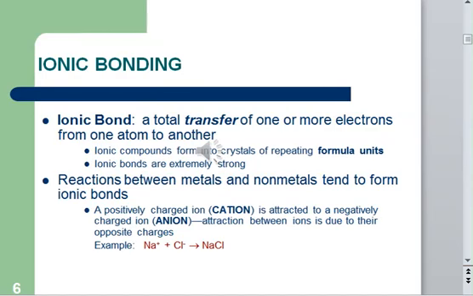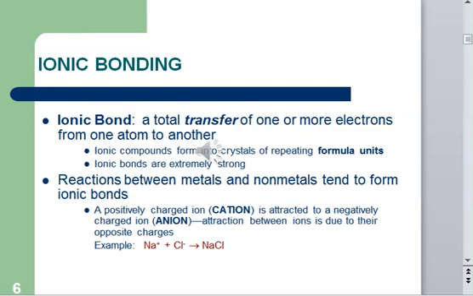Ionic compounds always form crystals, and the crystals have repeating units, and these repeating units are known as the crystal lattice. You can never see a crystal lattice in the case of a covalent compound, but it is characteristic of ionic compounds that they form crystals in the form of repeating units, known as the crystal lattice, and we always use the formula unit instead of a molecular formula for ionic compounds.